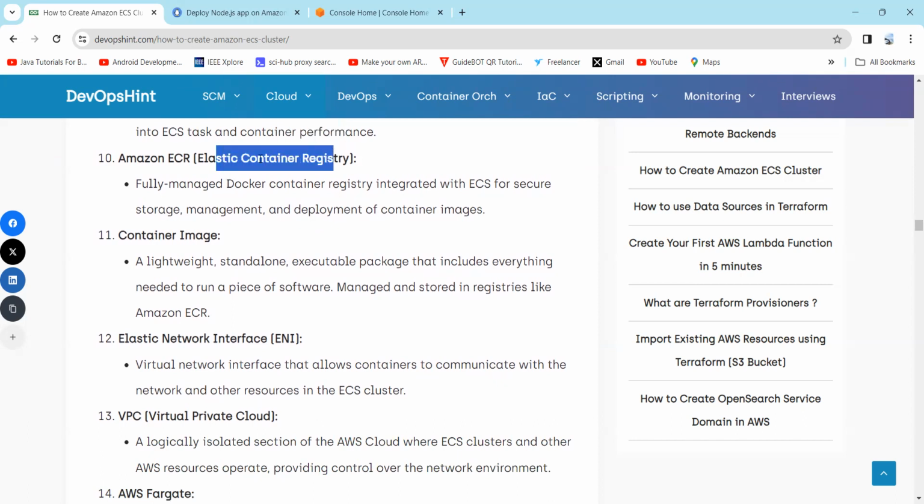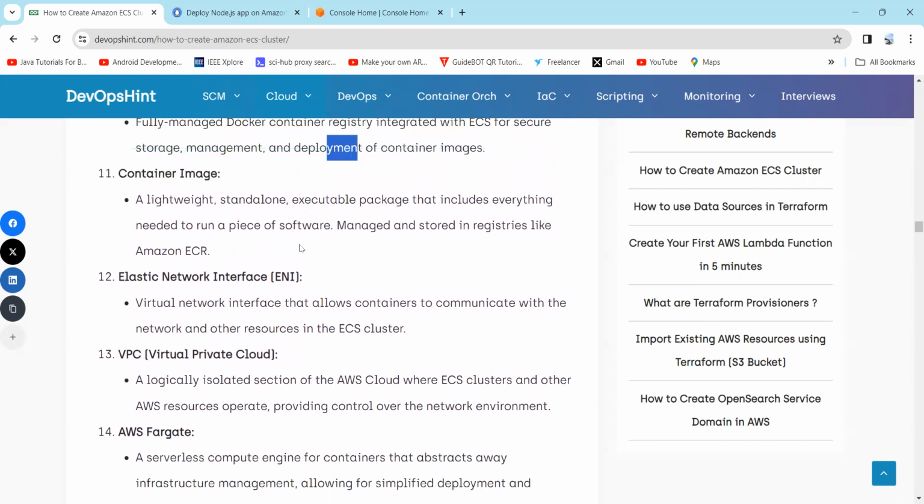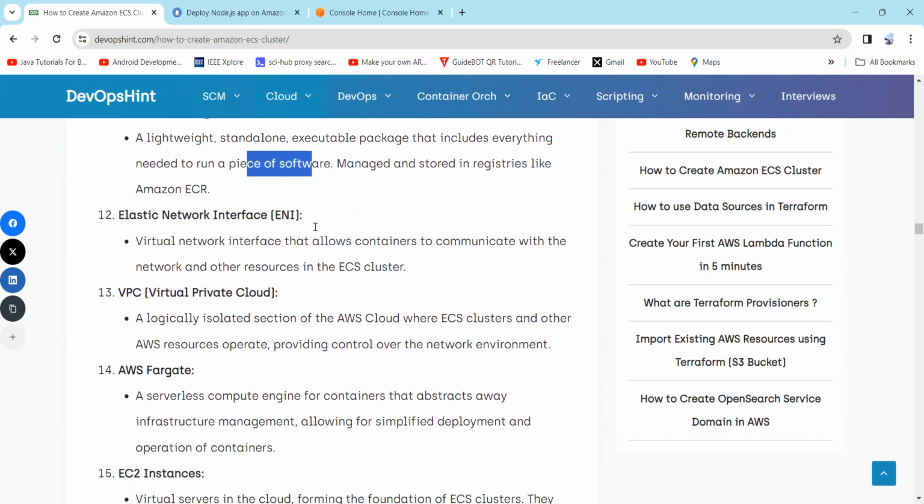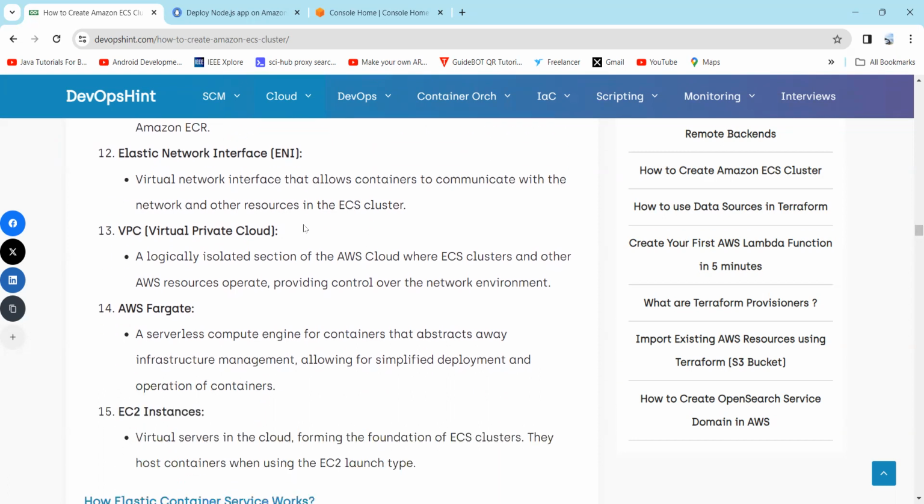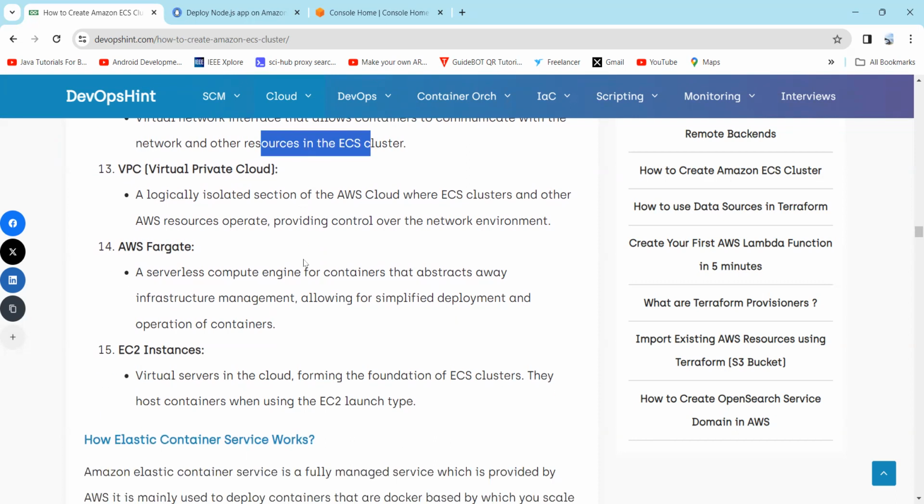Amazon ECR, its full form is Elastic Container Registry. It is a fully managed Docker container registry integrated with ECS for secure storage, management, and deployment of container images. Container image: a lightweight standalone executable package that includes everything needed to run a piece of software. Elastic Network Interface: a virtual network interface that allows containers to communicate with the network and other resources in the ECS cluster.